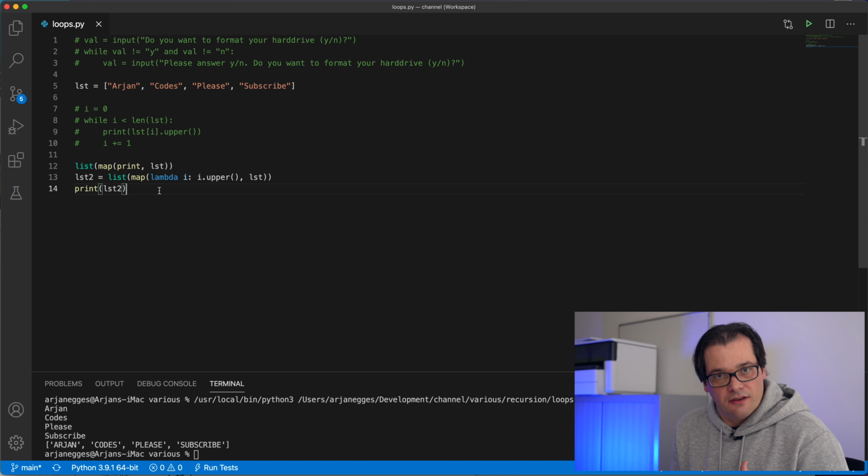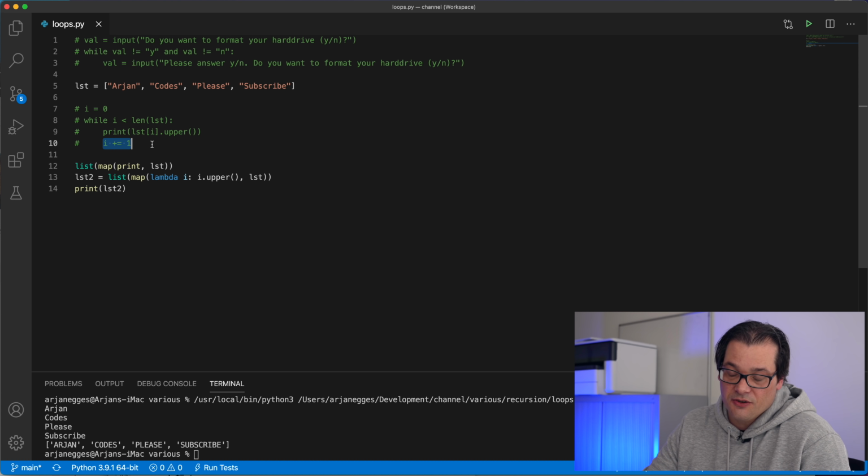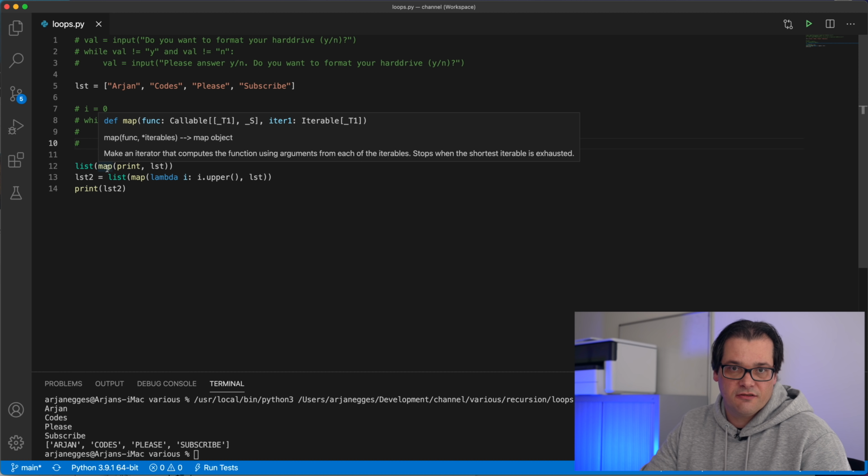And often these types of functions or syntax structures are easier to use than the traditional while loop. Yes, so you see here the traditional while loop is actually pretty verbose in that you have to create an extra variable and make sure that you're also incrementing it all the time. The syntax extensions like for in and the map are there to make your job as a developer easier.